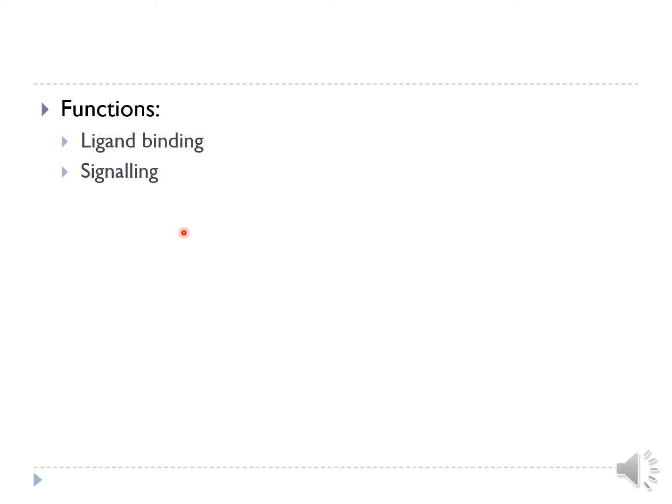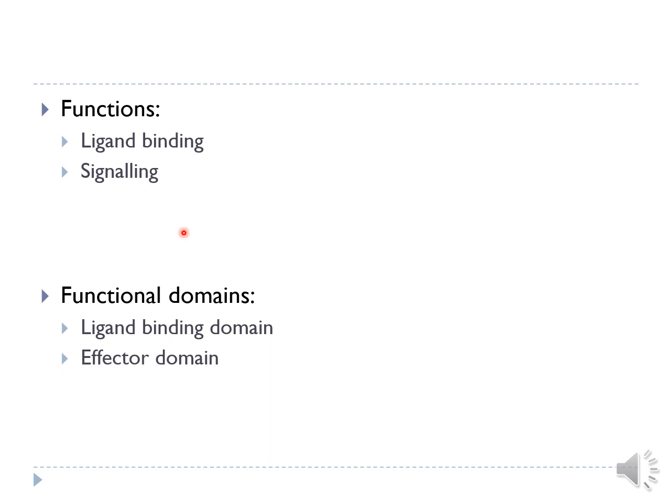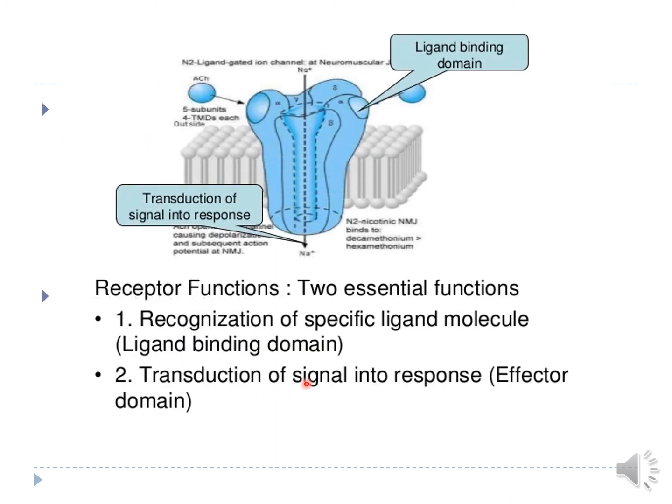So there are two main functions of the receptor, ligand binding and signaling. And as a result, there are two main domains of the receptor. First is ligand binding domain, to which the ligand binds, and another domain is the effector domain through which the effect is initiated.